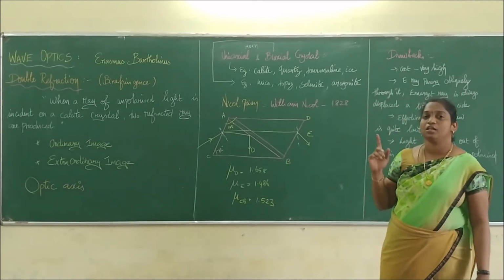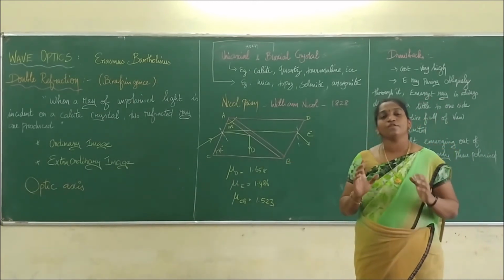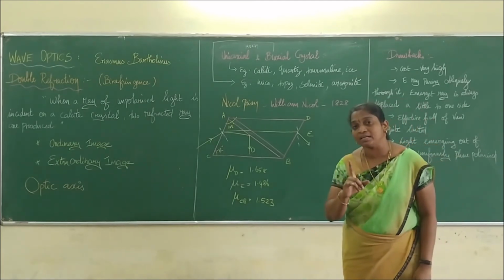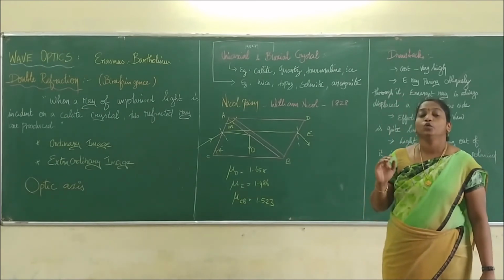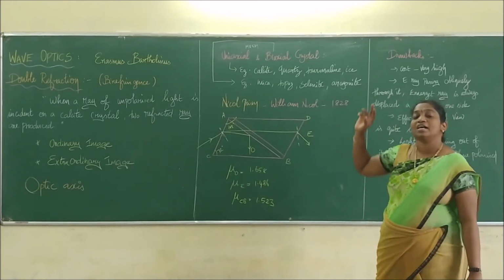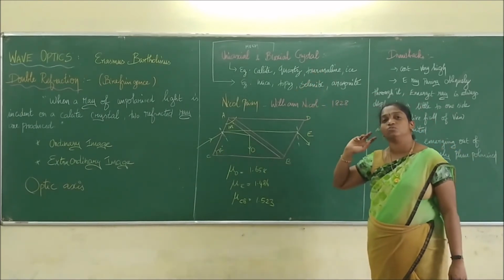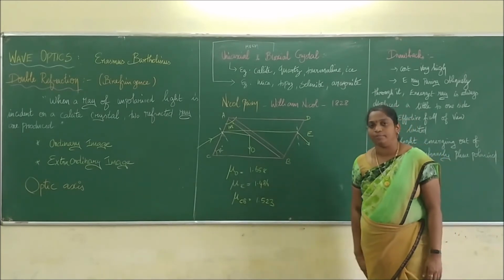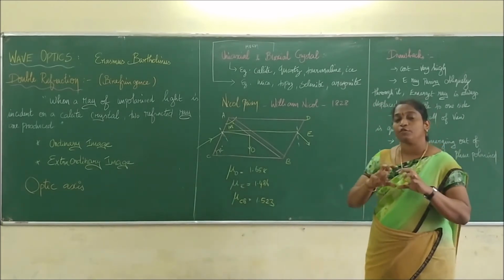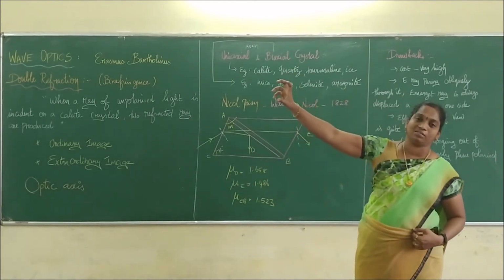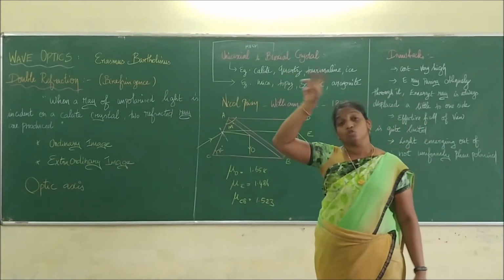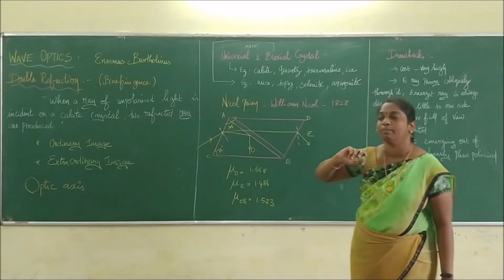So uniaxial, you know that it means one. If a crystal has only one optic axis, we call that type of crystal a uniaxial crystal. Suppose it has two optic axes, we call that a biaxial crystal. They will ask you a one mark question. They will give four options and ask which is a uniaxial crystal. Or sometimes they will ask which is not a uniaxial crystal. You have to remember, right?